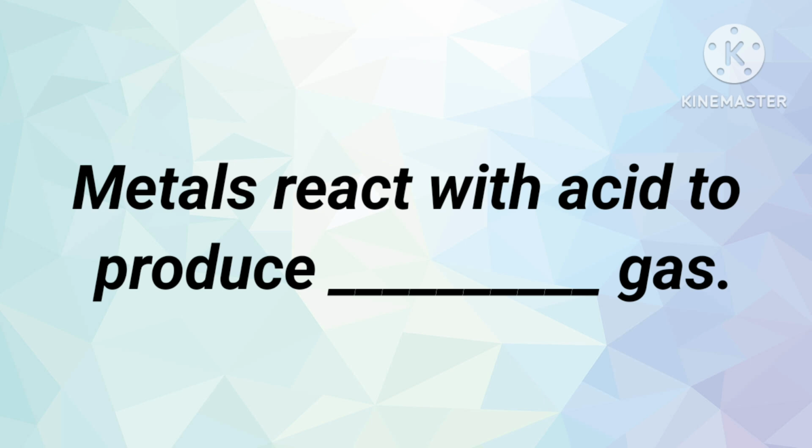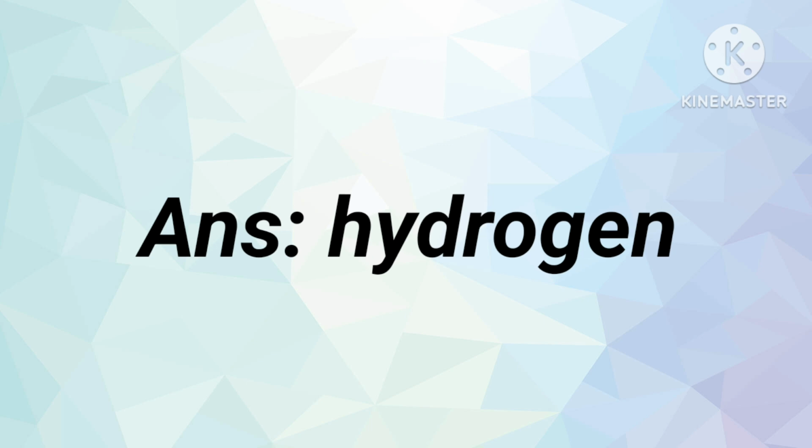Metals react with acid to produce dash gas. When the metal is mixed with acid, dash gases will come out. You might have known that any metal, when it is mixed with acid, gas is liberated.